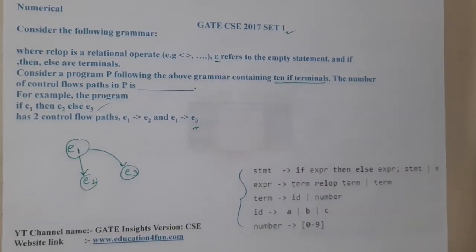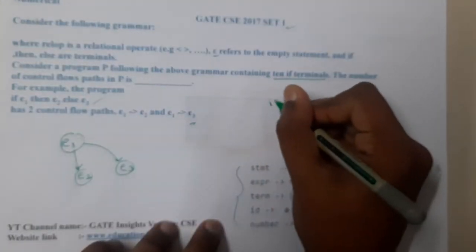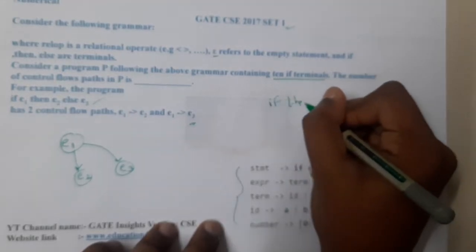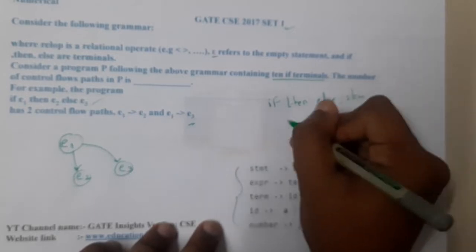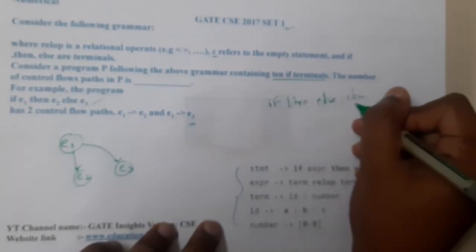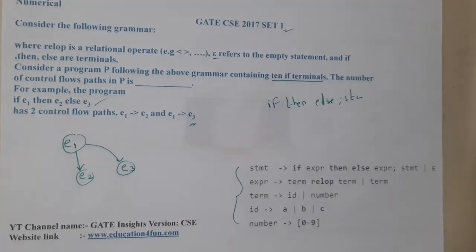That's really a good question. So they are saying there are a total of 10 if conditions. If there are 10 if conditions, there could be different types of ifs. The first is if then else, and it will continue with statements. Similarly, if then else, if then else, if then else, in that way also there could be 10 of them.